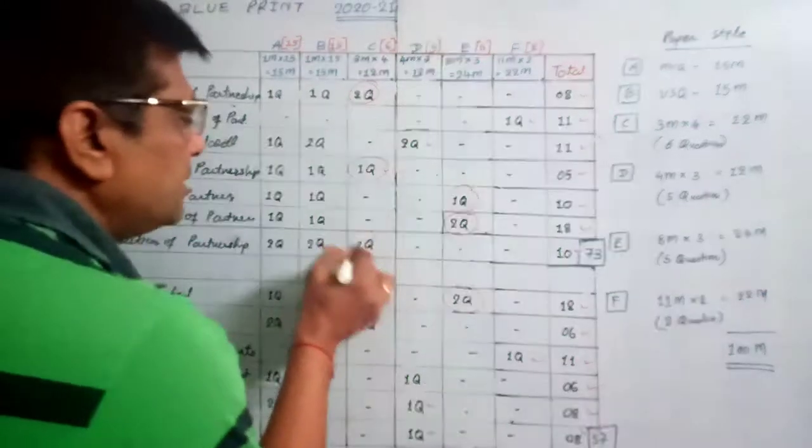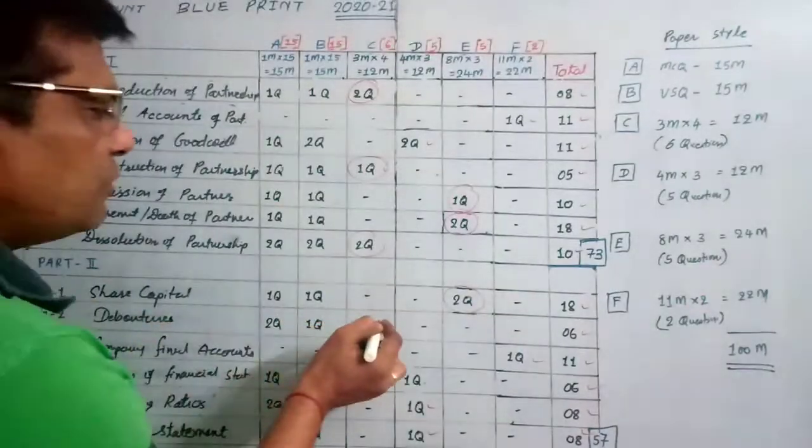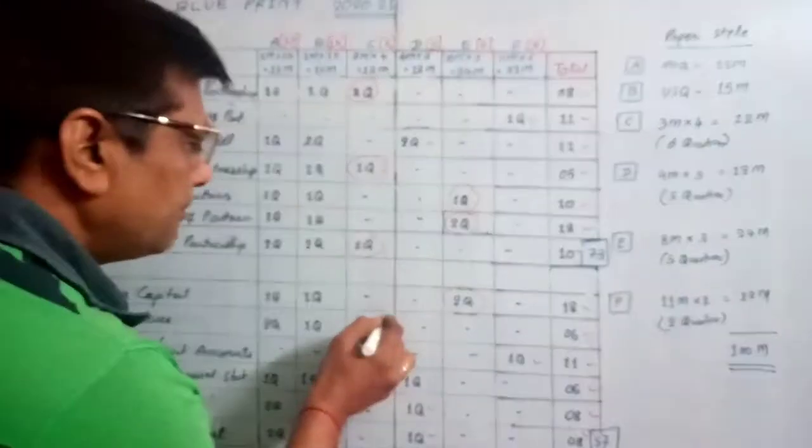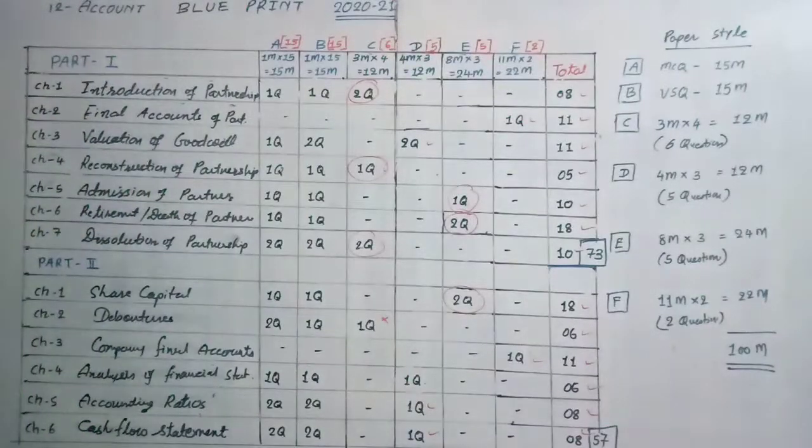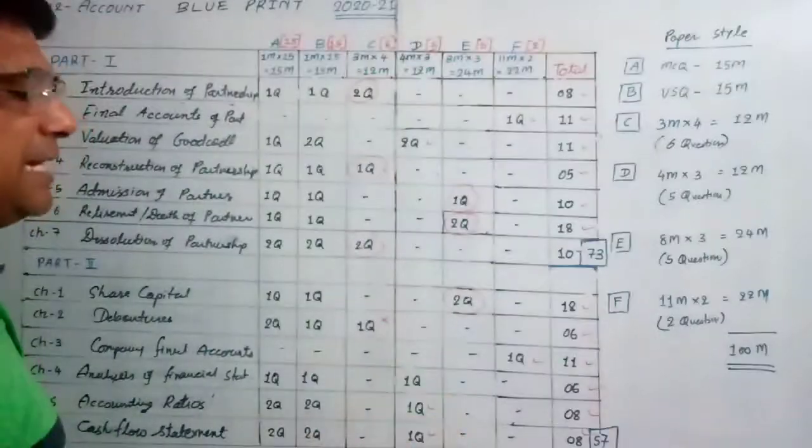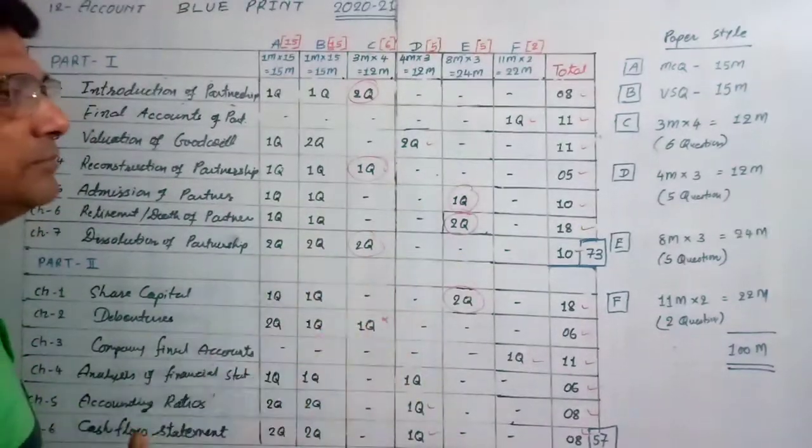If you have to attend this one, then if you want to cancel the Debentures for preparation, it is possible. So now the option is available, and you can cancel some chapter preparation also. Whatever you want, you can do it like this. But I will just suggest something.